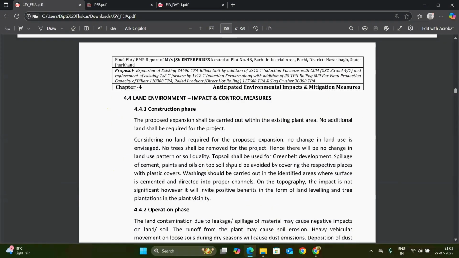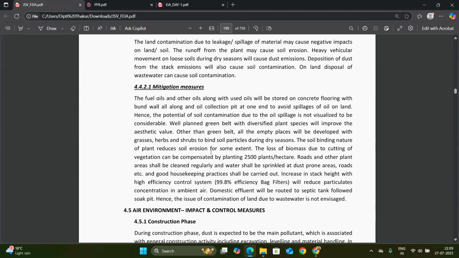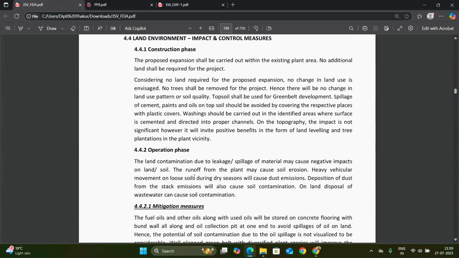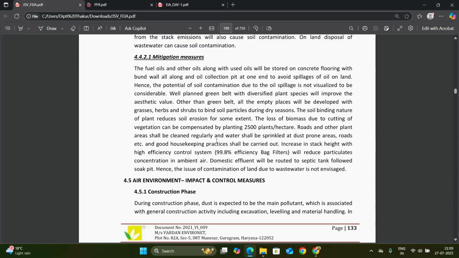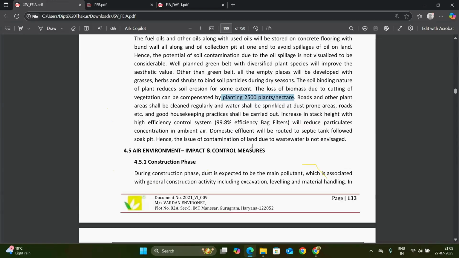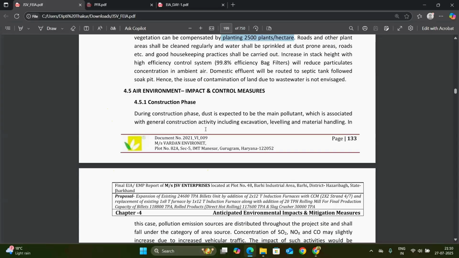Next is the land environment. Due to the construction phase and operational phase, there is land pollution, and for that we have to write some mitigation measures. You can see the loss of biomass due to cutting of vegetation can be compensated by planting 25,000 trees or plants per hectare. This is because 25,000 plants per hectare is in the norms of MoEF&CC for completing 33% of green belt in any industrial area or industrial development projects.